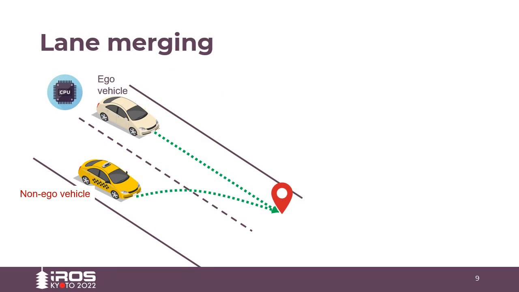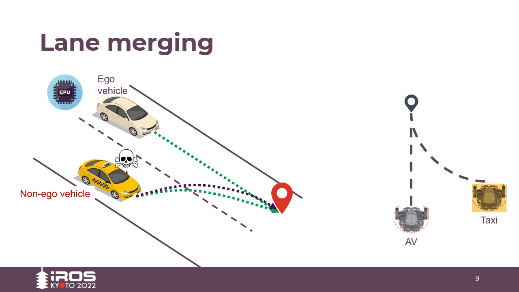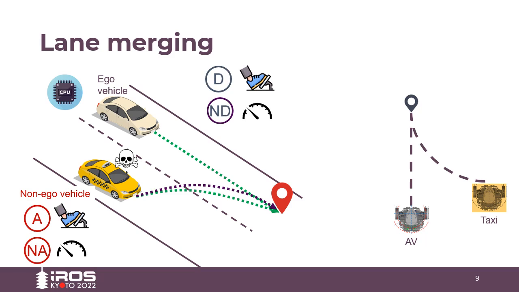Similarly, we carry out a dynamic stage cost evaluation and experiment corresponding to a lane merging scenario. The ego vehicle has some prediction mechanism to predict the trajectory of the non-ego vehicles, and we reason about the deviations of such trajectory which might be dangerous. We use Turtlebot burgers again, represented as the autonomous vehicle or ego vehicle, and taxi or the non-ego vehicle. Similar to the cruise control, we assume the actions of both the ego and the non-ego vehicles to brake or use predefined speeds.